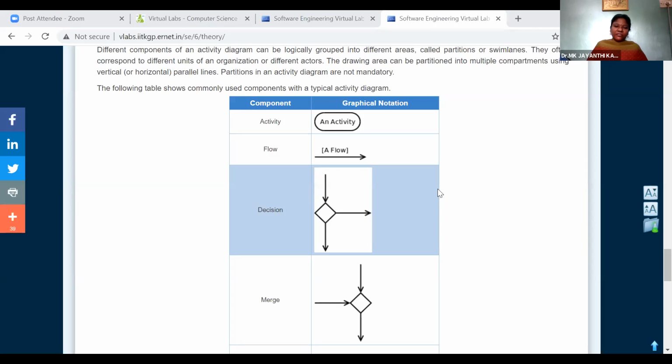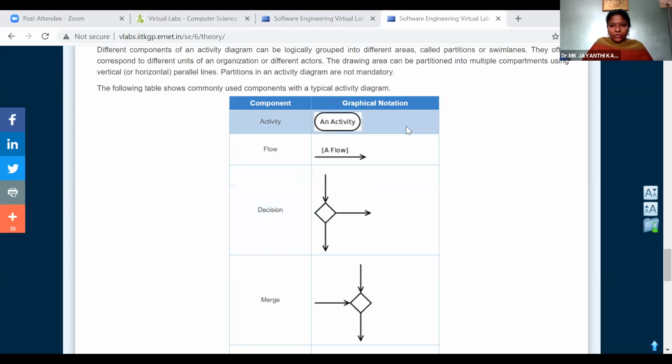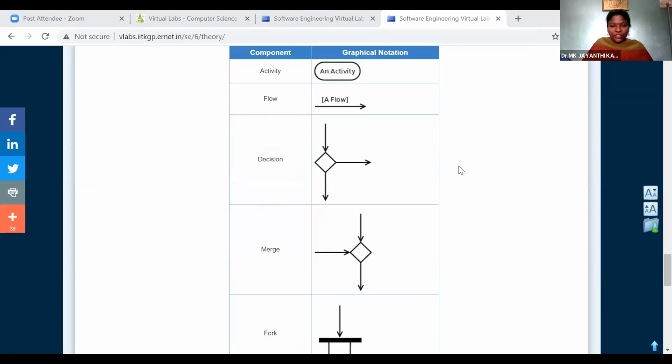You should be very clear with your internal operations. What is the sequence of activities we are performing? What conditions are we checking? How are we making the decision? If you know all those things, then the internal representation can be drawn. So you should think about the logic, and we should make use of all the special symbols and notations. Then we will come out with a clear state chart diagram.